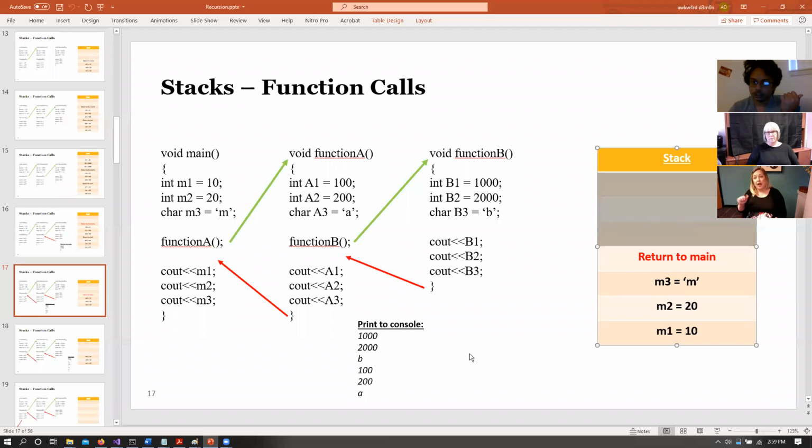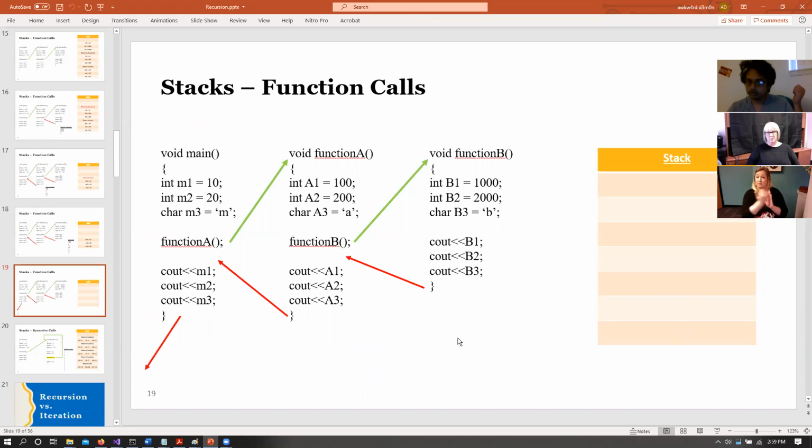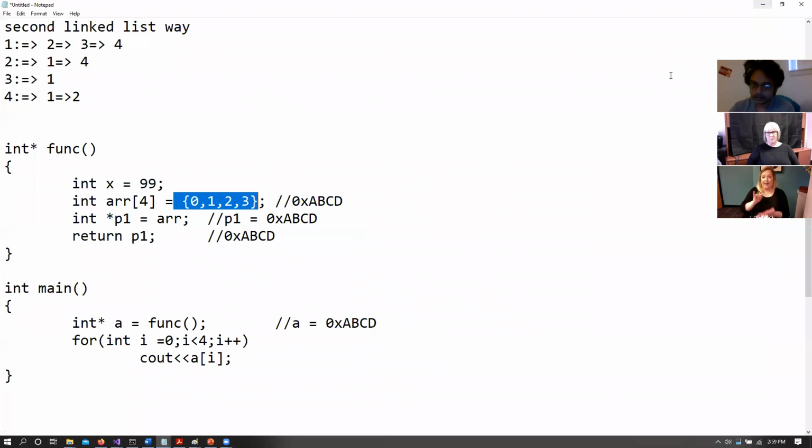And then we return to function A, and function A returns to function main. And then main again has those variables. So we print out those variables here, and then we return from the function main. And that is how we use the stack, right?